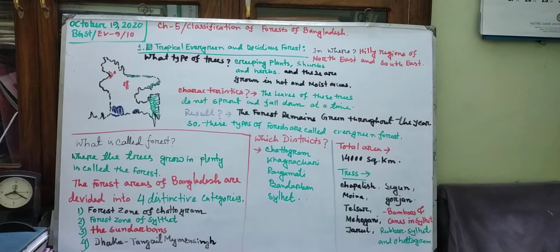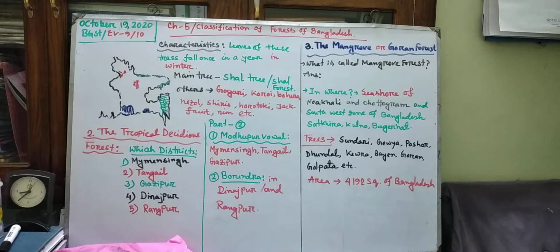Okay, then come. Okay boys, next come to the second point, that is written and marked with red color also, that is the tropical deciduous forest. At first you will have to learn which districts are included in this tropical deciduous forest area.